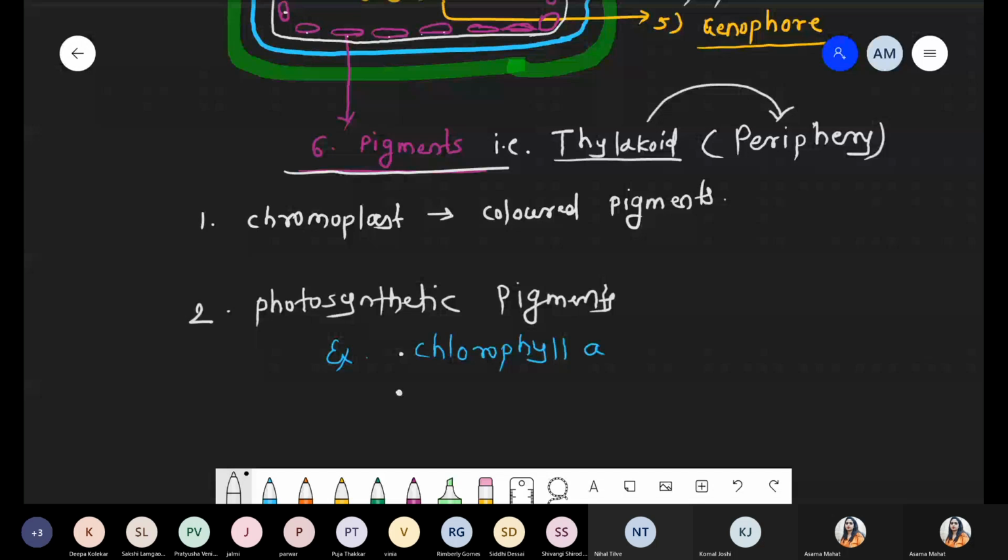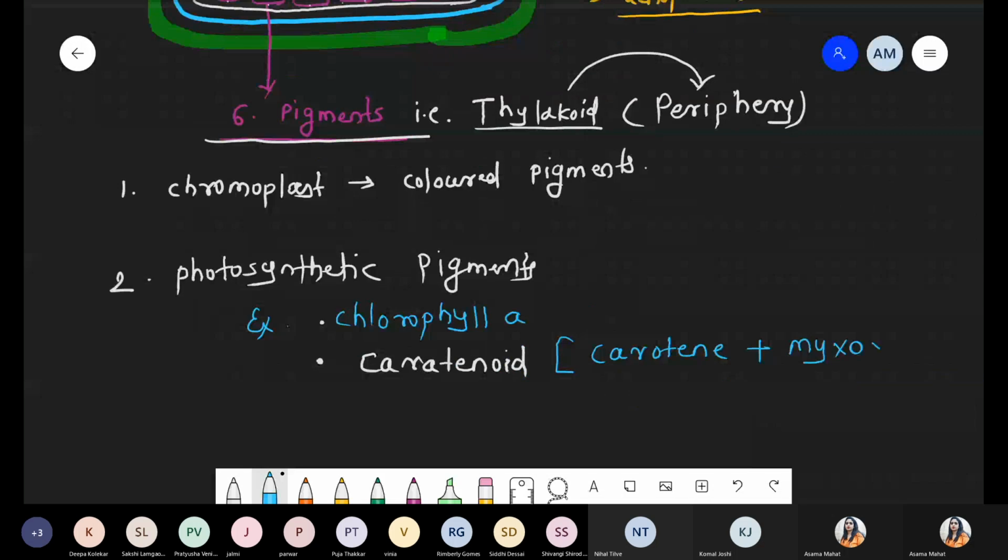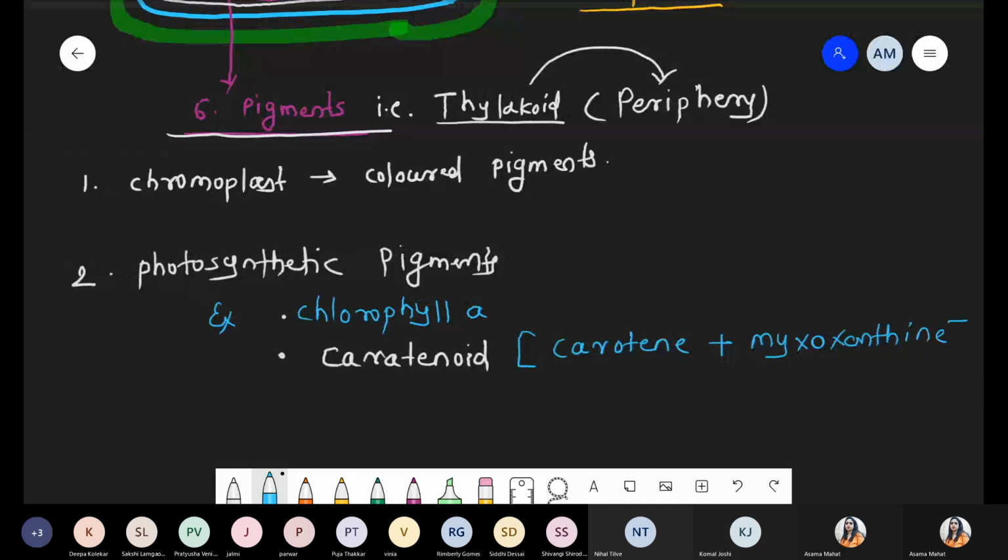Okay, carotenoid. Carotenoid is nothing but a combination of two molecules: one molecule like carotene plus another molecule xanthine. और यहाँ पे हम more specifically बात करें about the myxanthine or myxoxanthine, because cyanobacteria or BGA are also called myxophyceae. That myxo is nothing but the slime layer which is present surrounding the cyanobacteria. Same scenario, specific types of pigments are present, but that xanthine is not a normal xanthine.